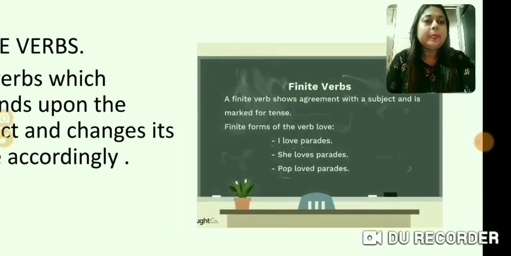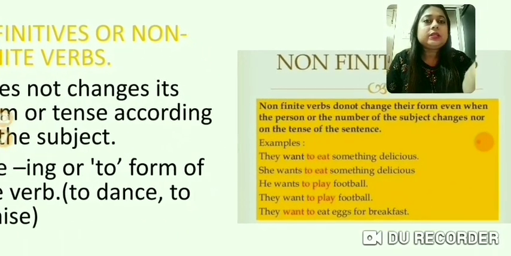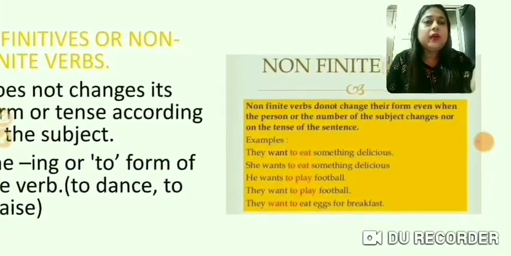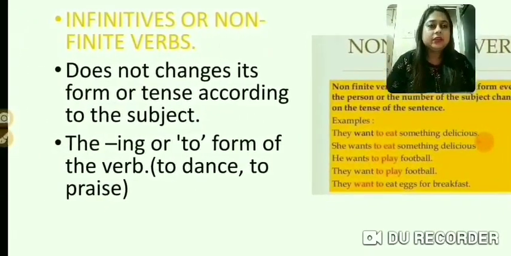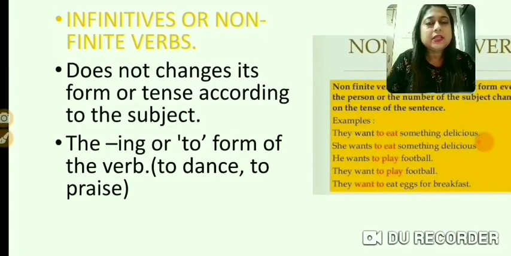So the verb which depends on the subject and changes its tense accordingly is called a finite verb. Now let's see what non-finite verbs are, and we also refer to them as infinitives. The verbs that do not change their form or tense according to the subject are called non-finite verbs. Basically, the ing or to form of the verb comes under this category. For example, to sleep, I love to sleep, I love to dance, he goes to school. All these are examples of non-finite verbs or infinitives.